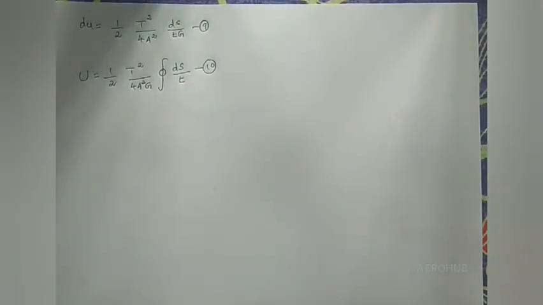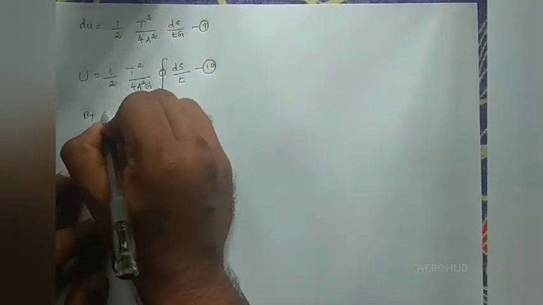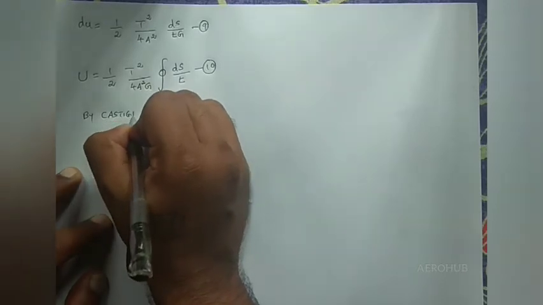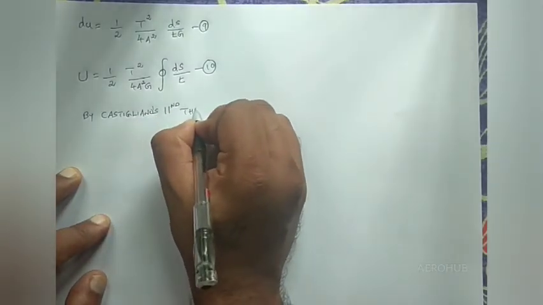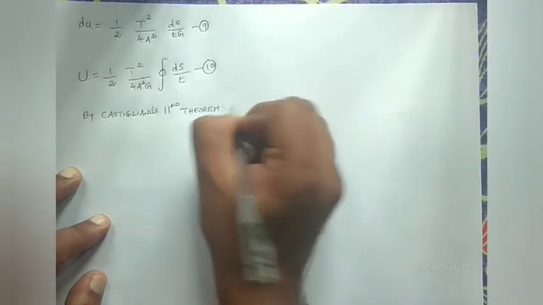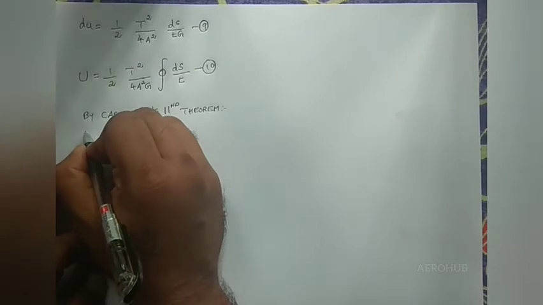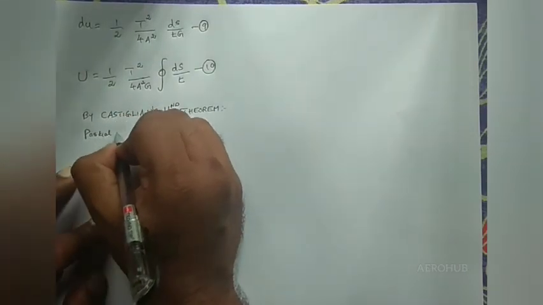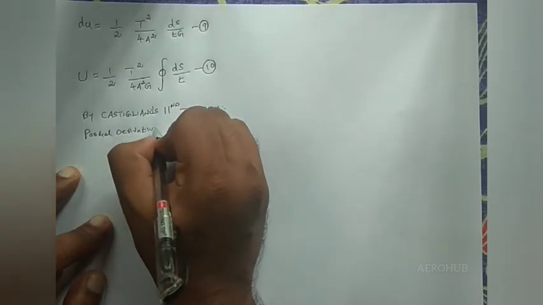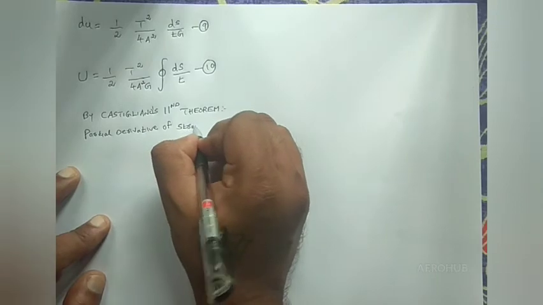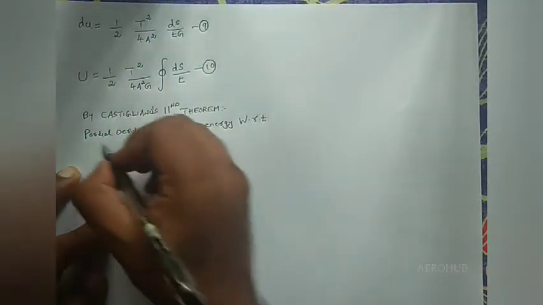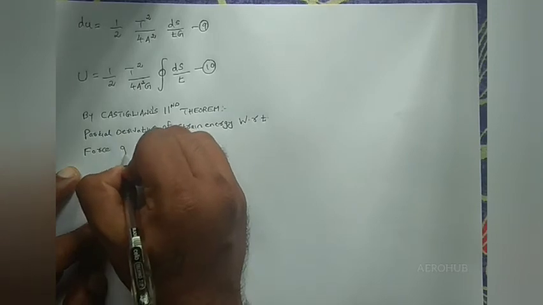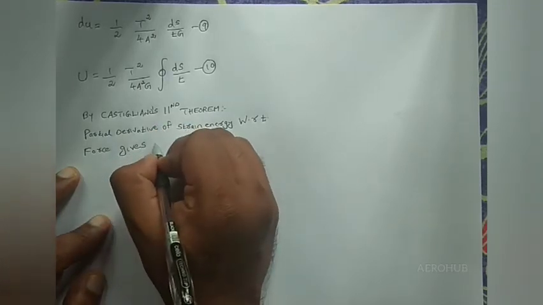Okay. Now we have an important theorem, that is called Castigliano's second theorem, that is the partial derivative of strain energy with respect to the force gives displacement.